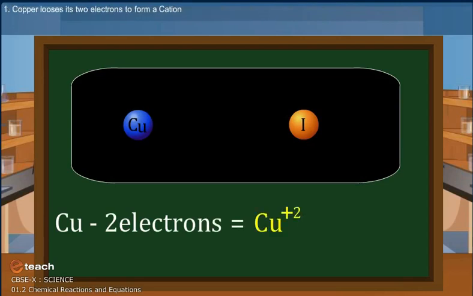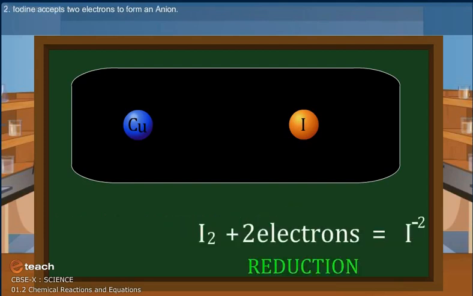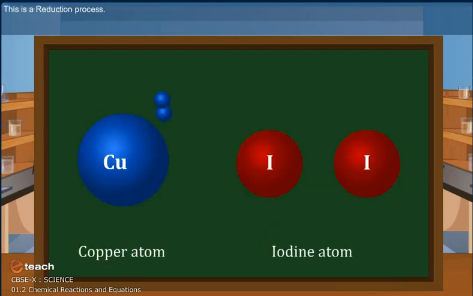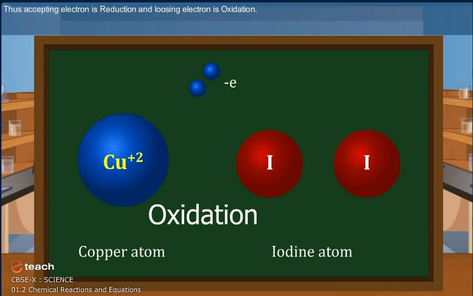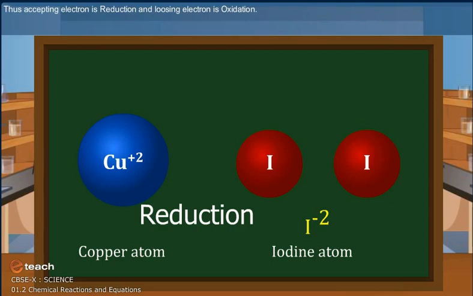Step 1. Copper loses 2 electrons to form a cation. Step 2. Iodine accepts 2 electrons to form an anion. This is a reduction process. Thus, accepting electron is reduction, losing of electron is oxidation.